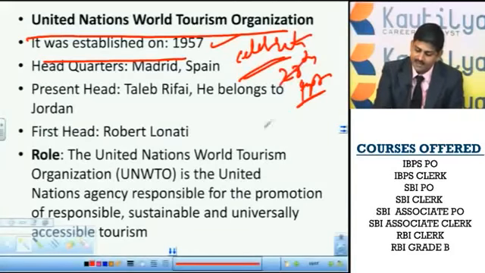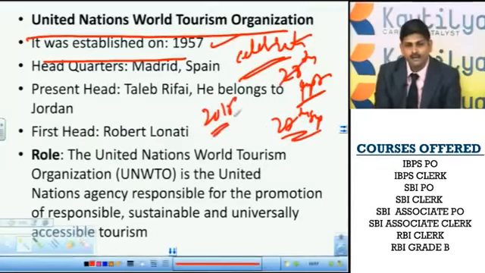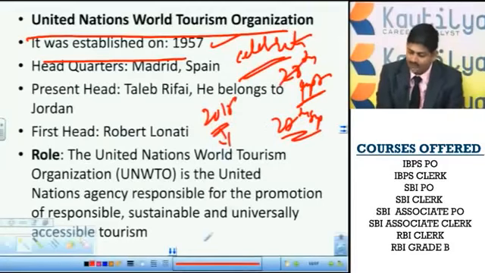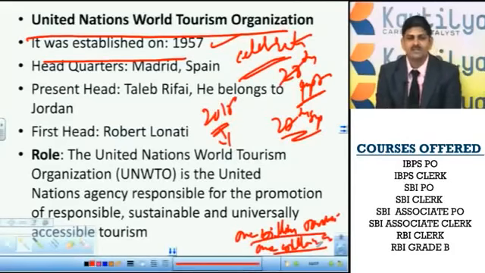It's 27th September. Every year, like other organizations, it has a theme. So what is the theme in 2015 of this organization? 1 billion tourists, 1 billion opportunities. This is the theme of 2015 World Tourism Organization.